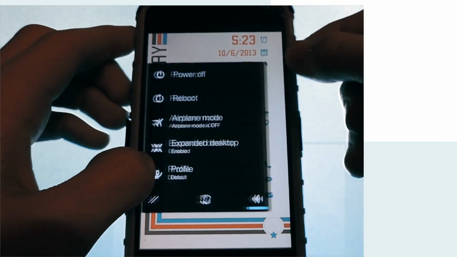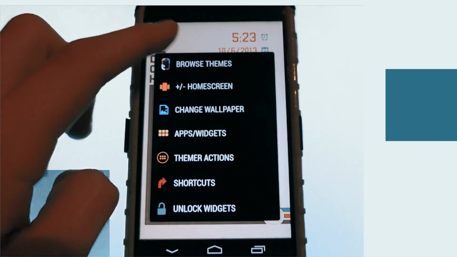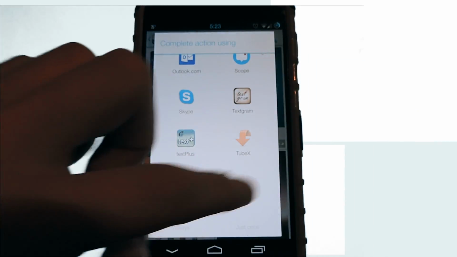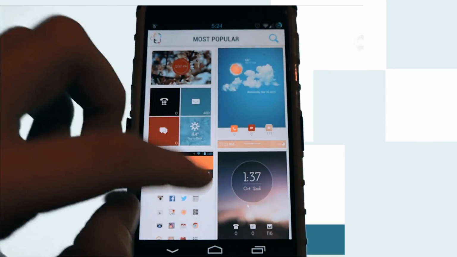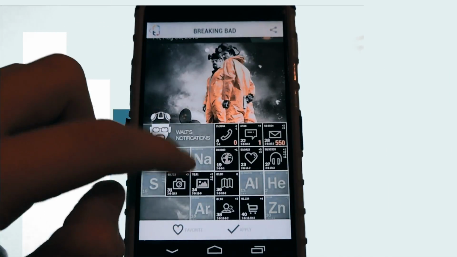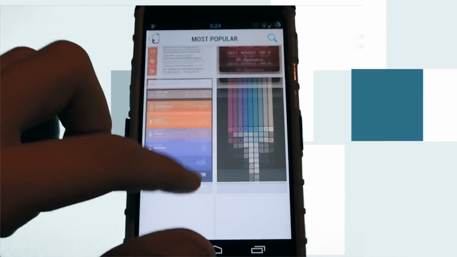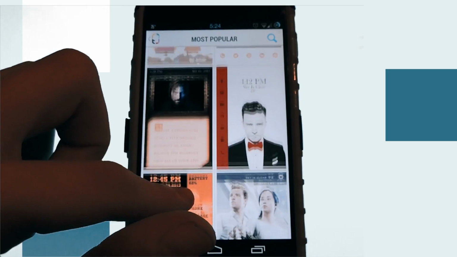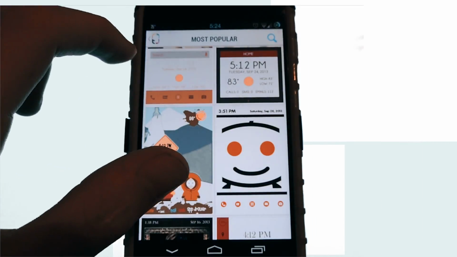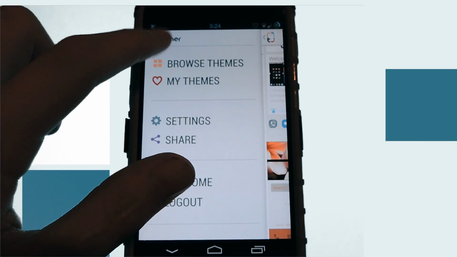So that's just one problem I've been having with Themer. But other than that, it really is a great application. I think the idea behind it is really an amazing idea. You have so many amazing themes here, and they really are some modern themes, and they have themes for all kinds of people. They have a Breaking Bad theme, they have a Grand Theft Auto theme, they even have a Kobe Bryant theme at the bottom, they have a Hunger Games theme, a Justin Timberlake theme, a Reddit theme, and even a South Park theme. So as you can see, it's really a well thought out application. I think even for a beta, it's amazing.